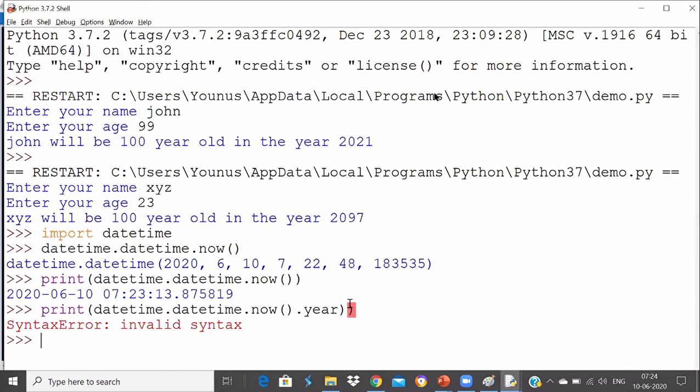Now when I press enter, there is a syntactical mistake, because I unnecessarily closed the bracket, which is not needed. So I will copy this, put it here, run the code, and I'm getting the current year.